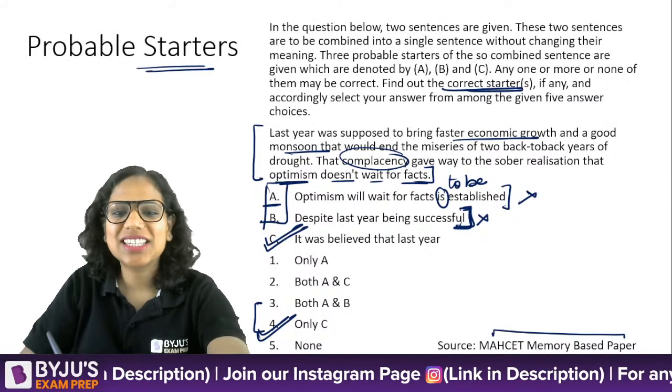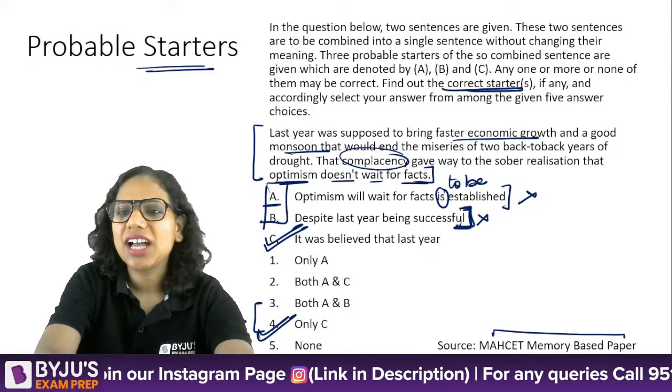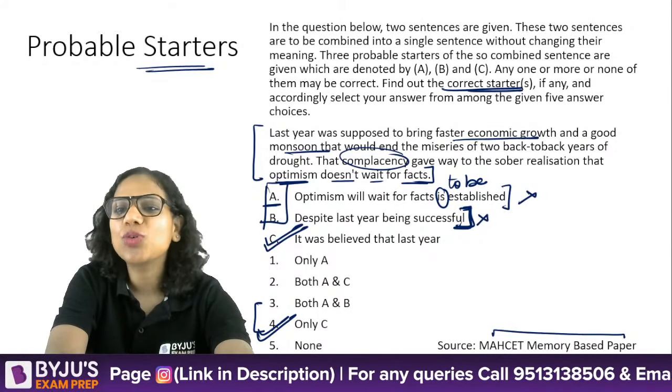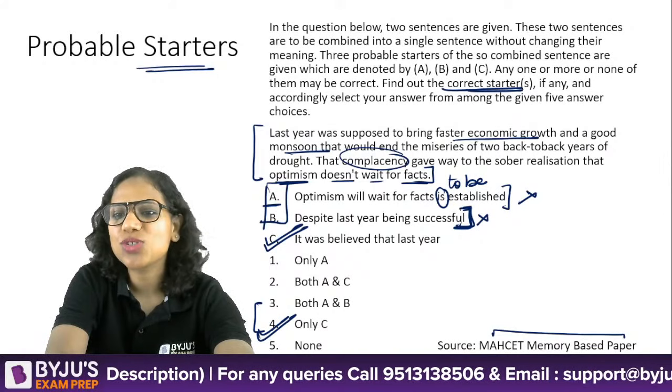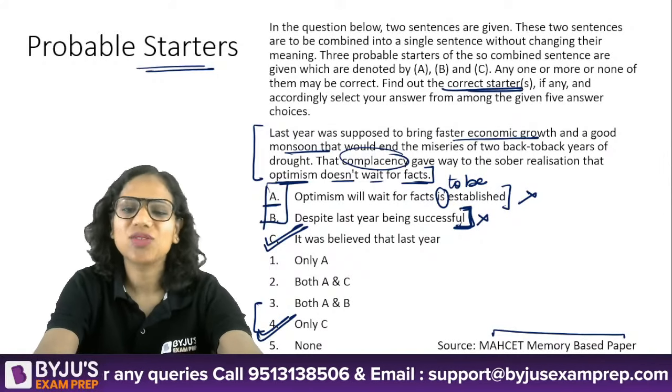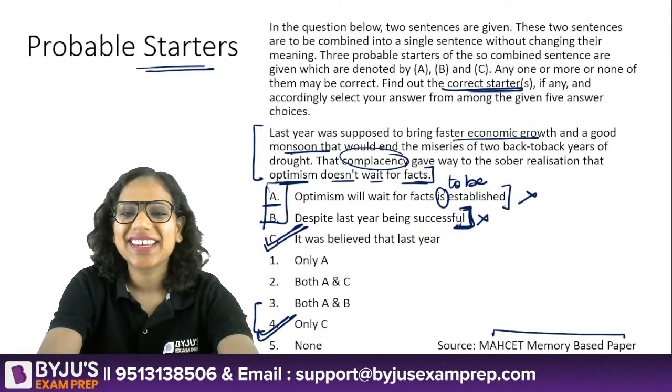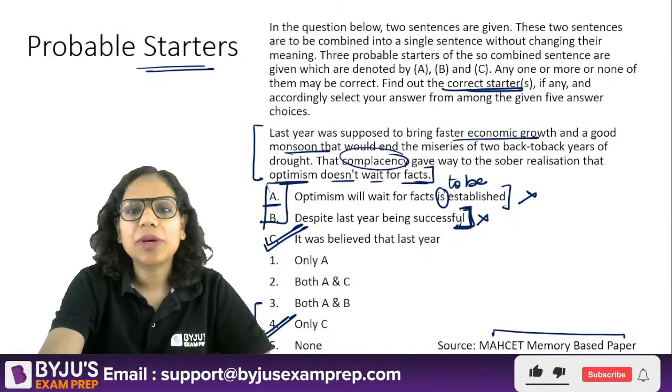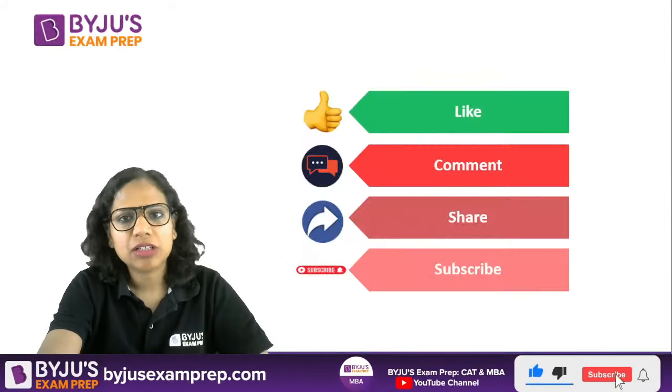All right. So our answer is D. Very good. Acha, those who said C, probably you said only C. Okay. Probably those who said C meant only C. I've got you now. Okay. So these were two new question types. Match the following, and probable starters.